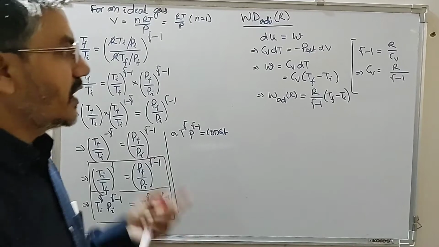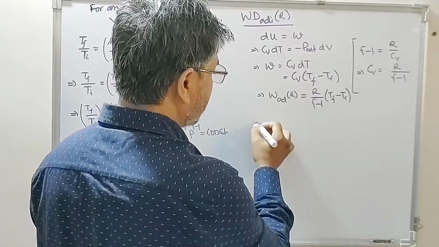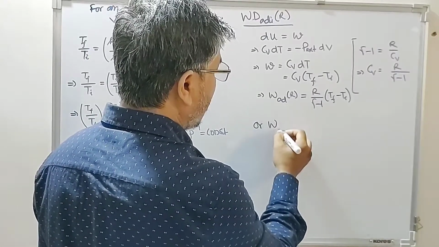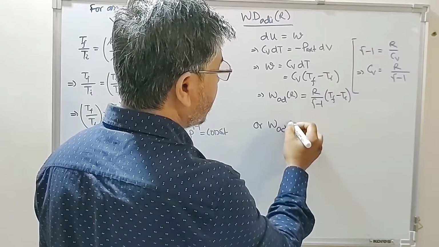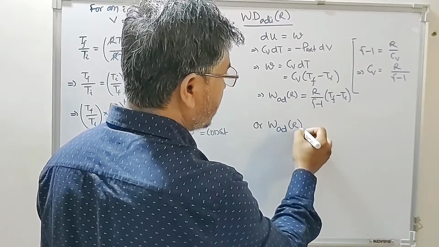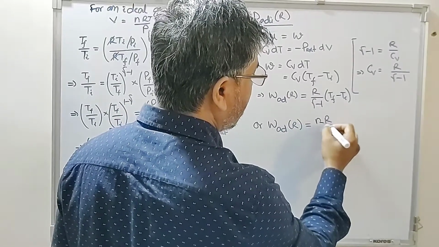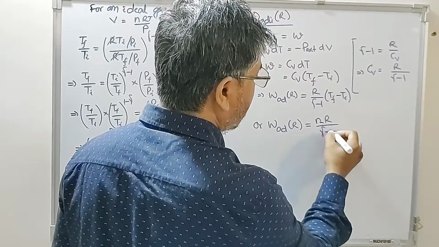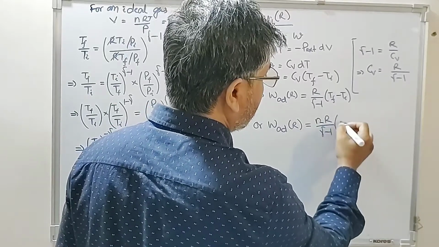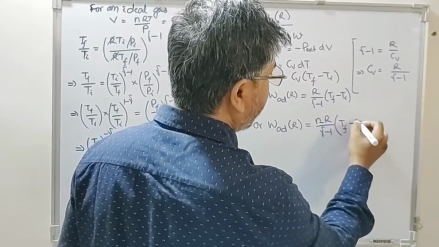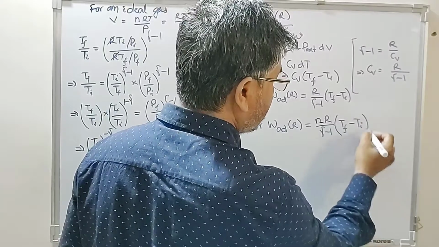But if n moles of ideal gas are involved, the general expression is work done, adiabatic reversible, is equal to nR divided by gamma minus 1 times T final minus T initial.